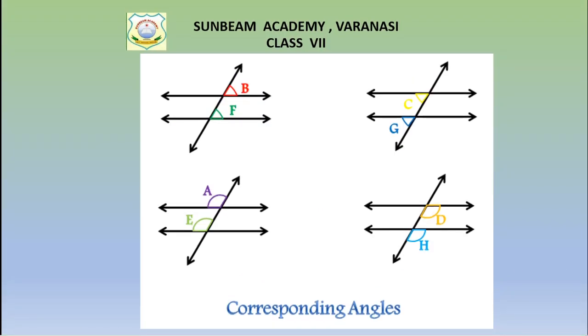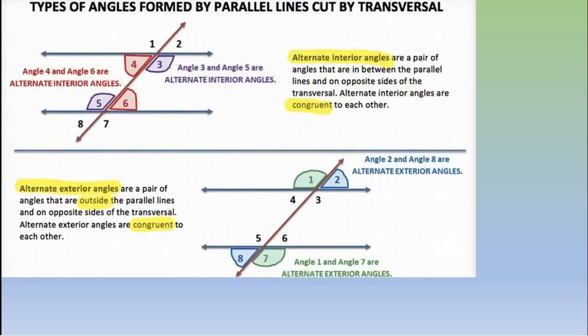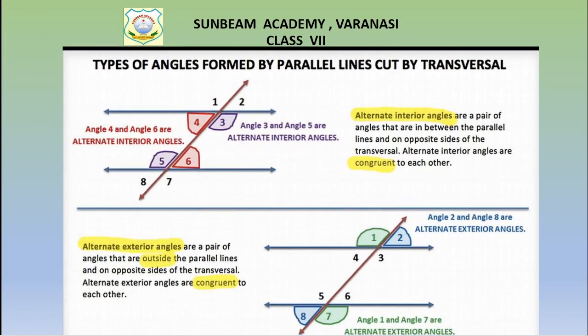Now children, let's see the next part: types of angles formed by parallel lines cut by a transversal.